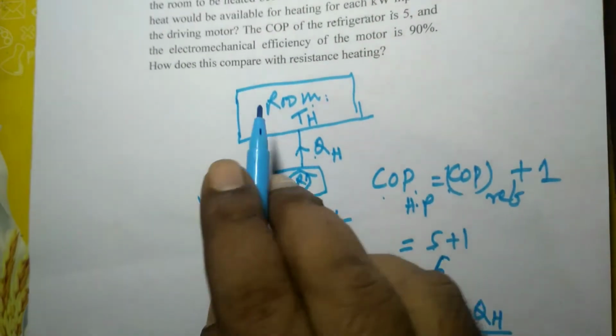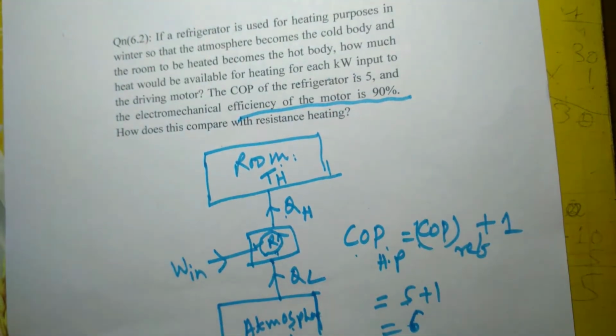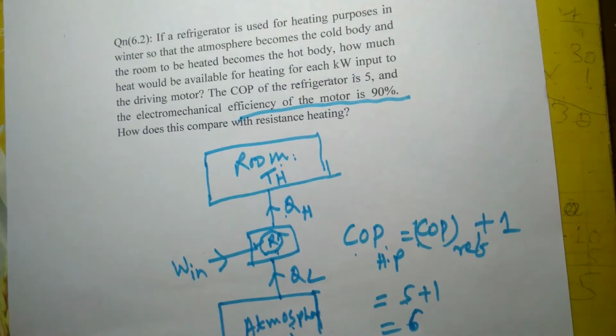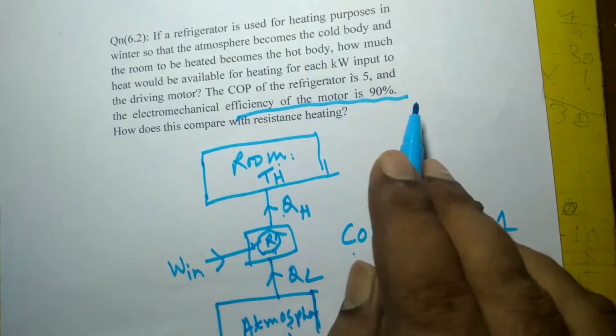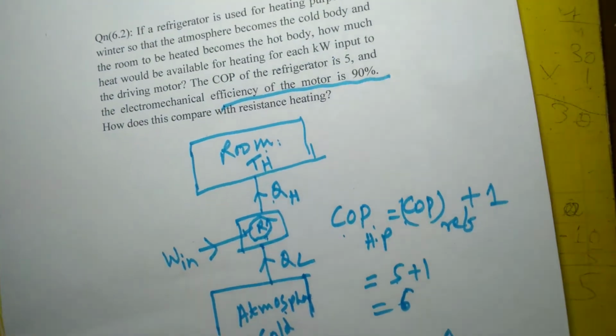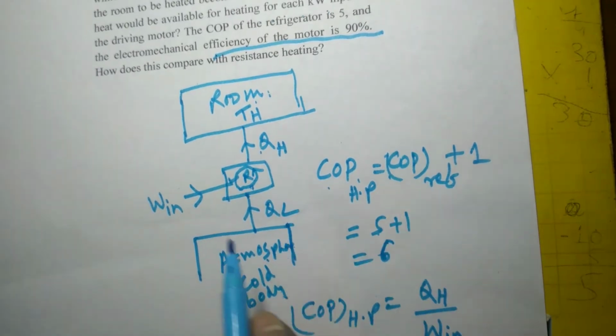Here it is given that the electromechanical efficiency of the motor is 90%. That means if it takes 1 kilowatt of electrical energy, the mechanical work that it will produce is 0.9, because it converts 1 kJ into 0.9 kJ, as its efficiency is 90%.